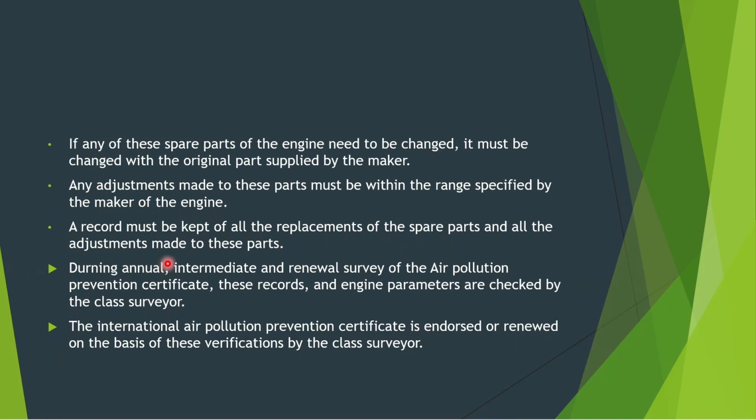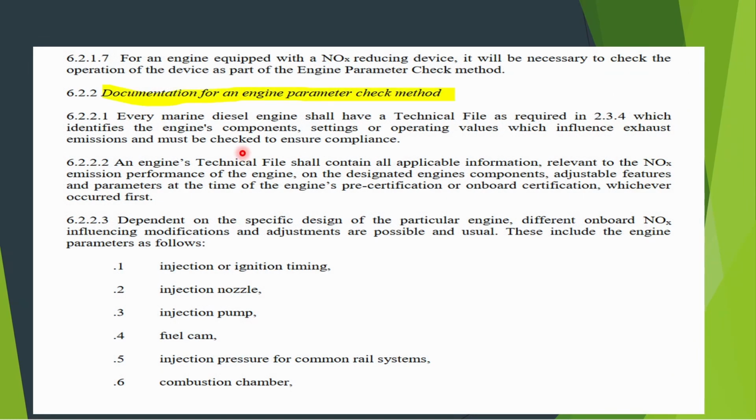During any annual, intermediate or renewal survey, these records and engine parameters are checked by the class surveyor. The International Air Pollution Prevention Certificate is endorsed or renewed on the basis of this verification by the class surveyor. Every engine has to have a NOx technical file. So if you have one main engine and three auxiliary engines, then you will have four NOx technical files, one for each engine.